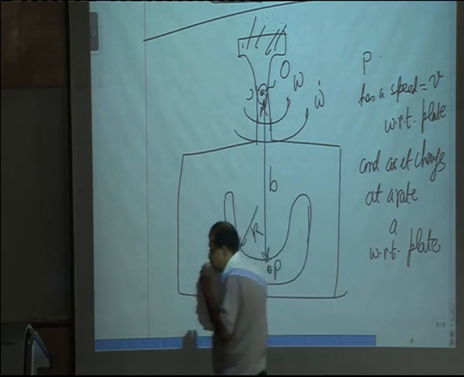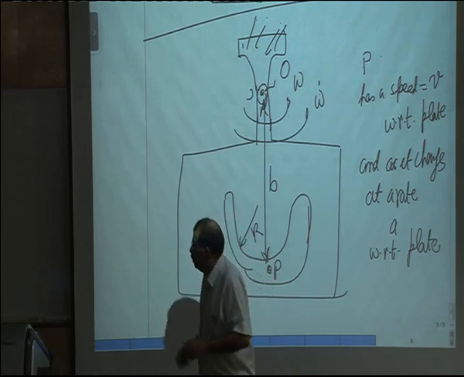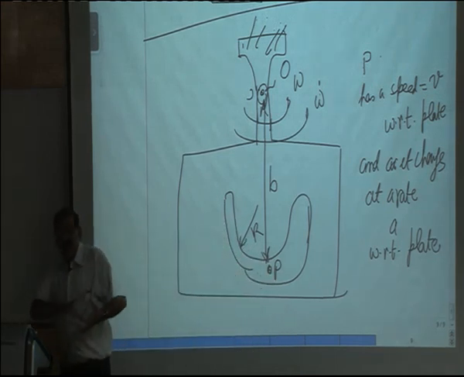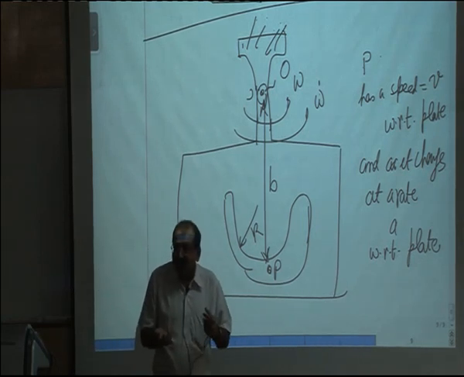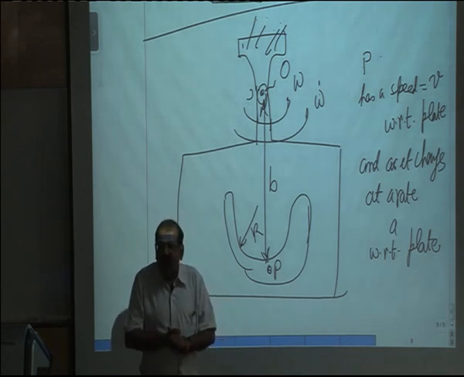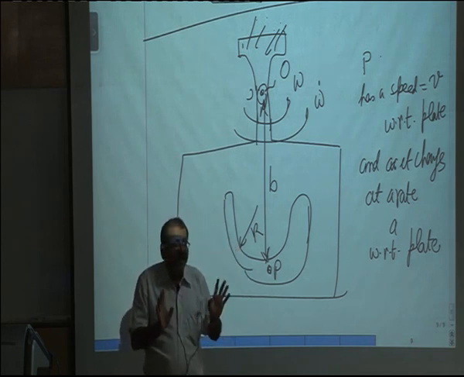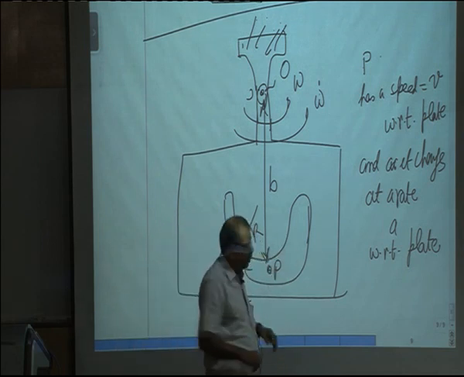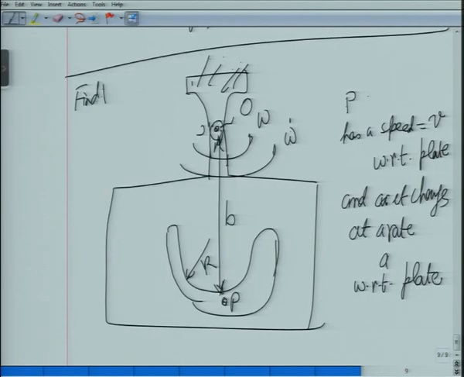Now, for solving a problem like this, this plate is a rigid body, but the point P is not a part of the plate. It is moving with respect to the plate. So therefore what I have to do is use the general formula. Is that clear? Now the question says: find V and A of P with respect to ground.